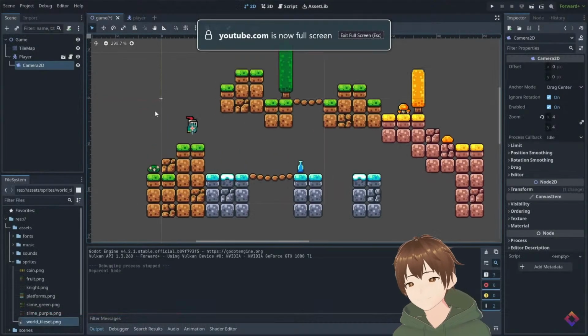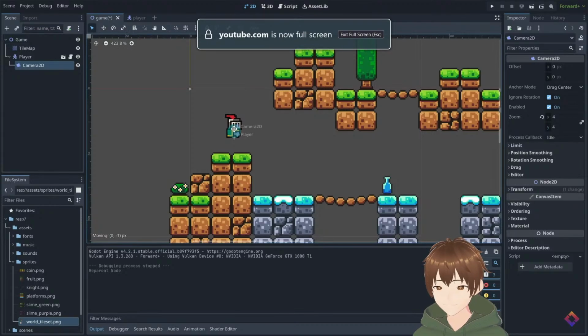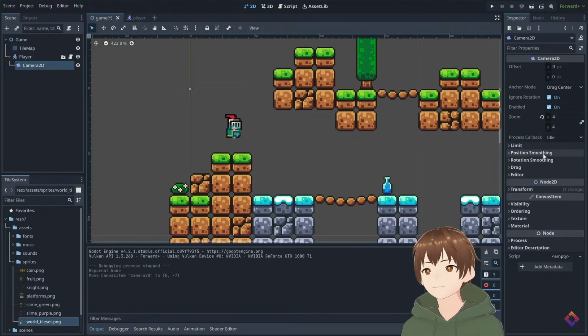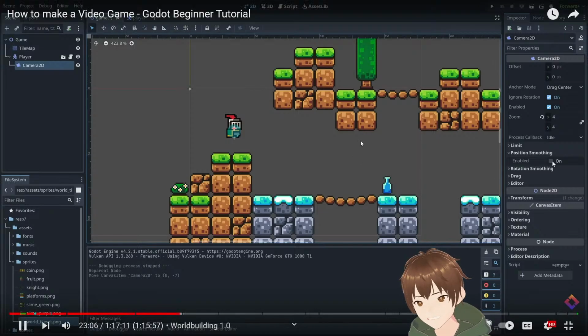I'm also going to make sure that the camera is still positioned right on top of the player, and we can even turn on position smoothing to really smooth out our camera follow.